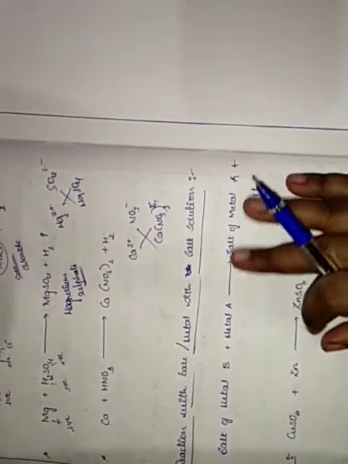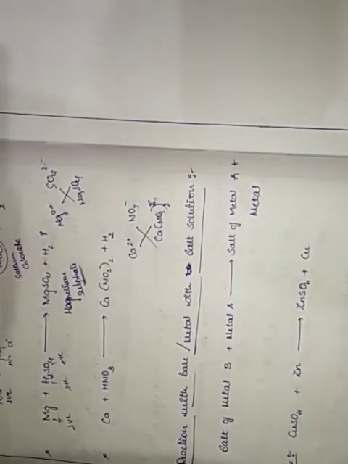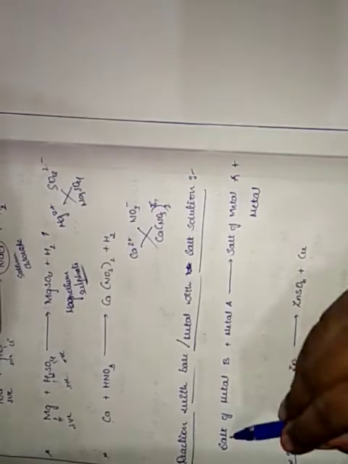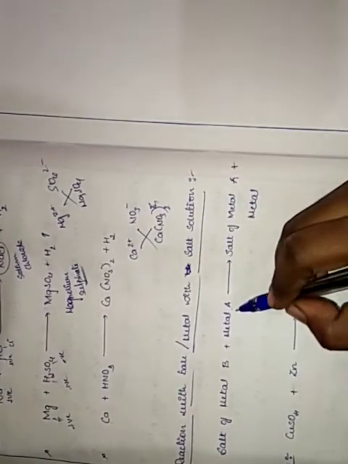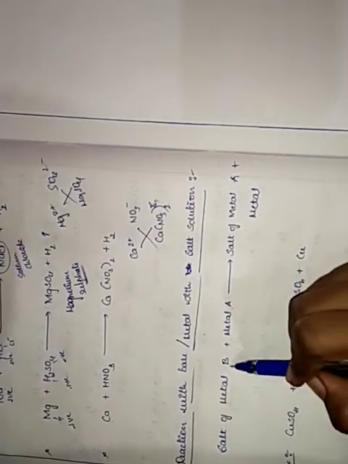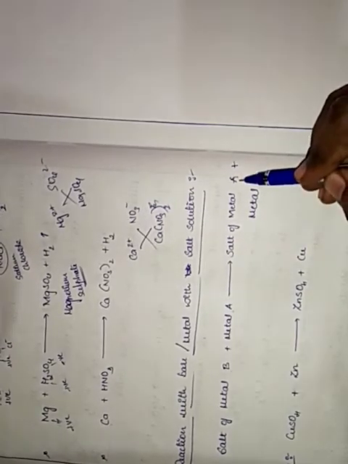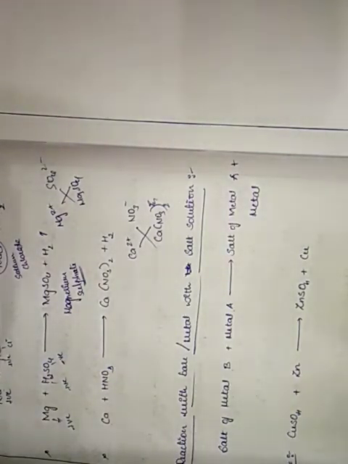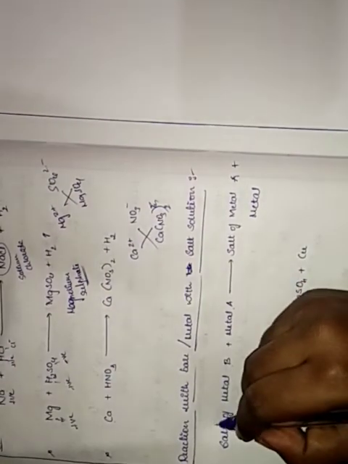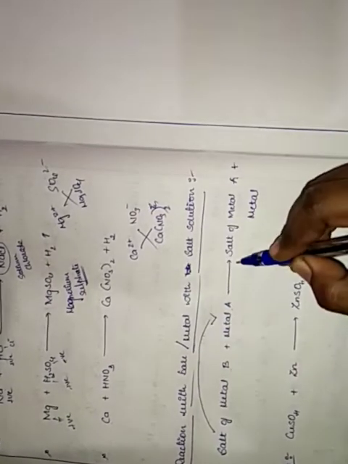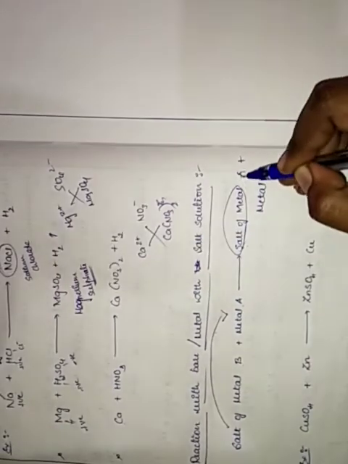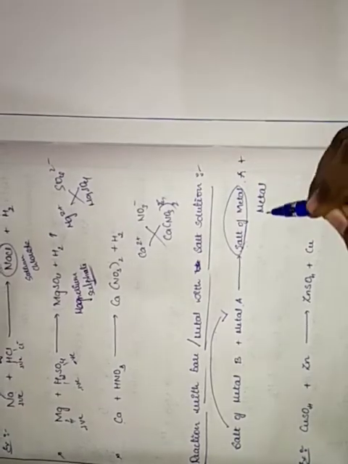One metal is there, it is getting reacted with salt. So the salt of metal B and metal A give rise to form salt of metal A plus metal B.